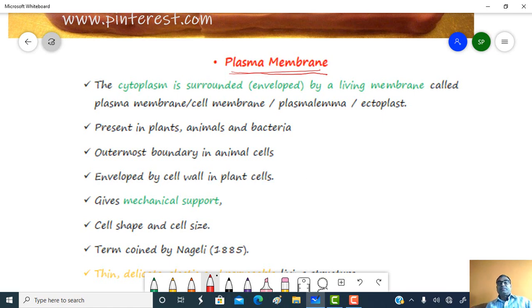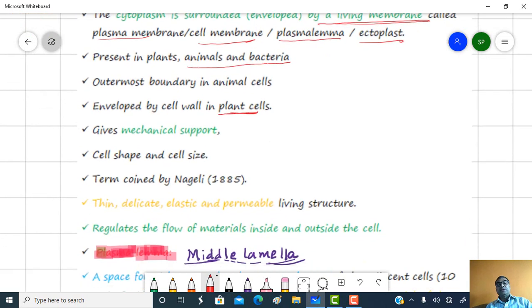So the cytoplasm is surrounded by a living substance, and this living substance is called the plasma membrane, also called the cell membrane, plasma lemma or ectoplast. It is present in animals, bacteria, as well as in plant cells.